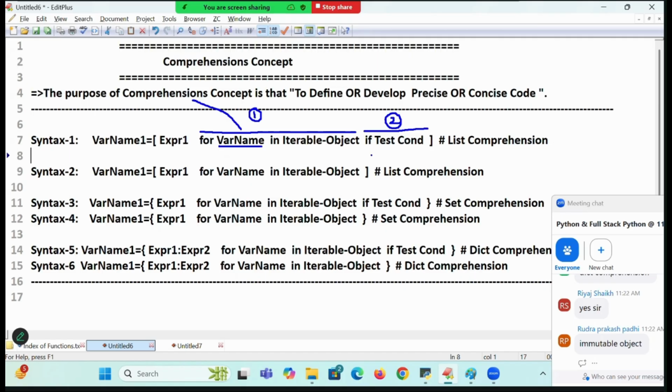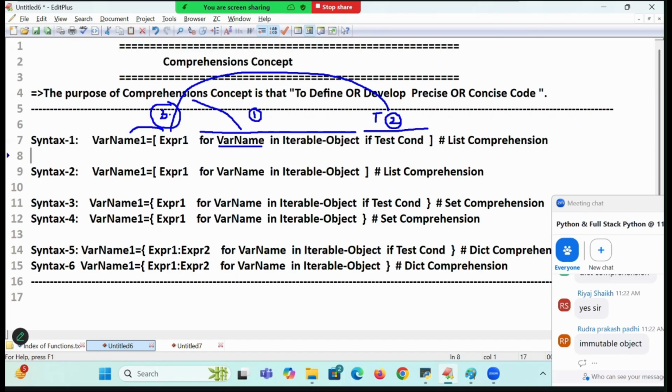Results can be either true or false. If it is true, it will go to where? Close the door. If it is true, it will go to where? Expression 1. It will execute and keep the result in where? Variable name. This is called the first time when it is true.